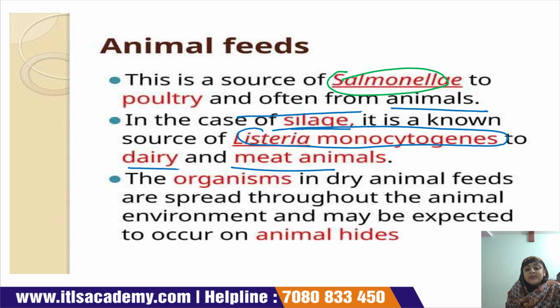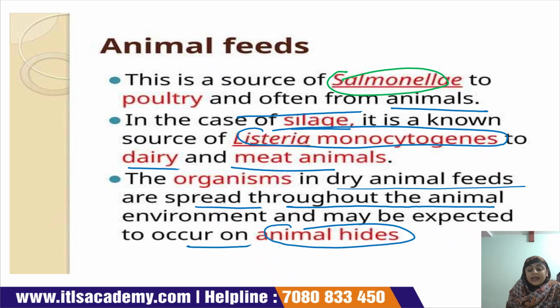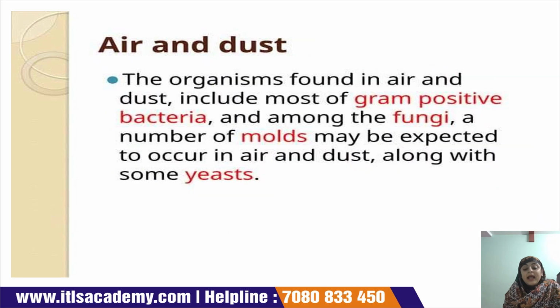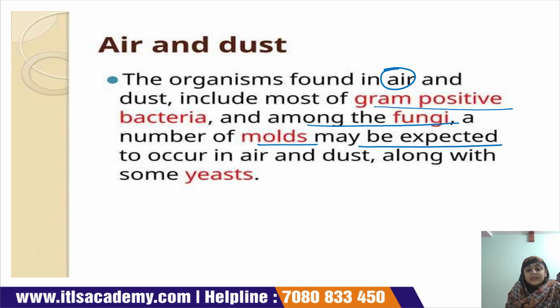The organisms present in dry animal feeds spread throughout the animal environment and can be expected to occur on animal hides. Air and dust. Organisms found in air and dust include gram-positive bacteria, and among the fungi a number of molds may be expected to occur in air and dust, along with some yeasts.